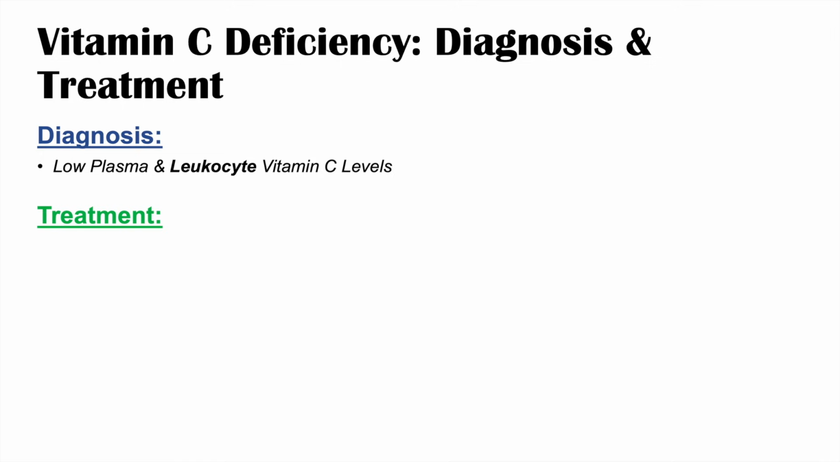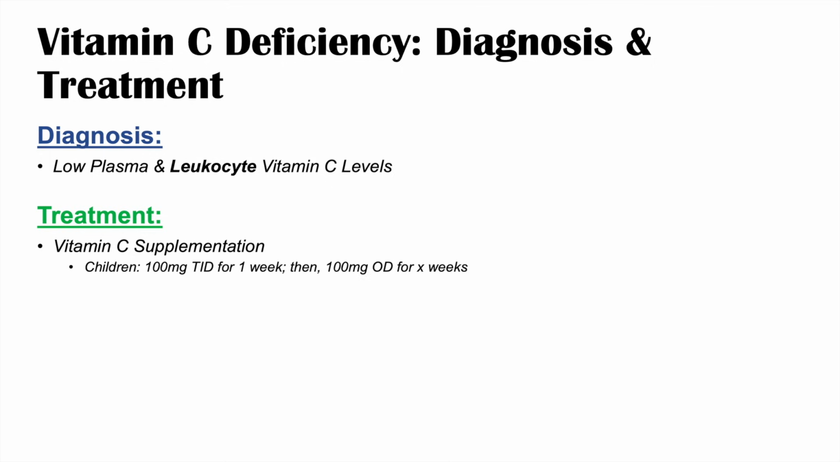So once we make the diagnosis, how do we treat it? Treatment is simple. Again, it just requires vitamin C supplementation. So we just have to replenish the patient's vitamin C. And we generally break this down depending on if the patient's a child or an adult. In children, we use 100 milligrams of vitamin C 3 times a day for 1 week, and then we go to 100 milligrams once a day for several weeks until symptoms and other issues have resolved. And in adults, we use 300 to 1,000 milligrams of vitamin C daily for 1 month.